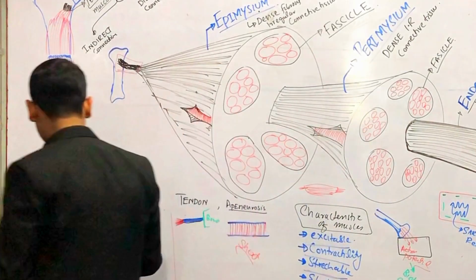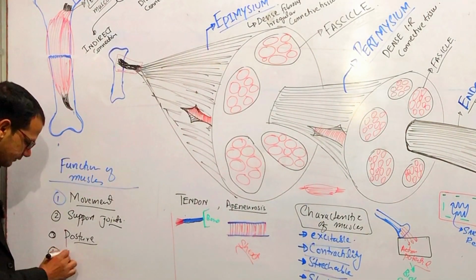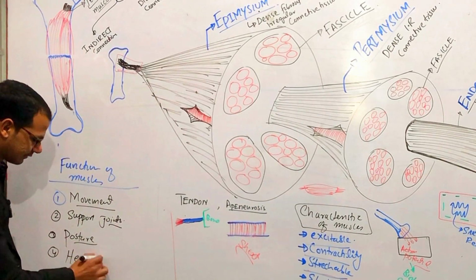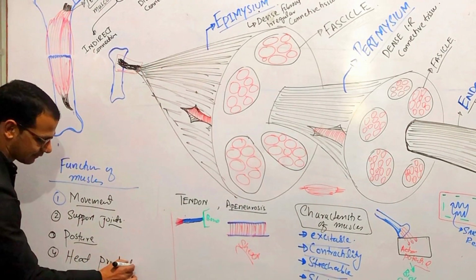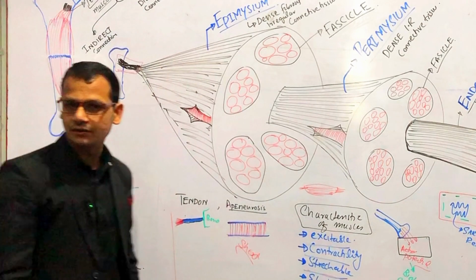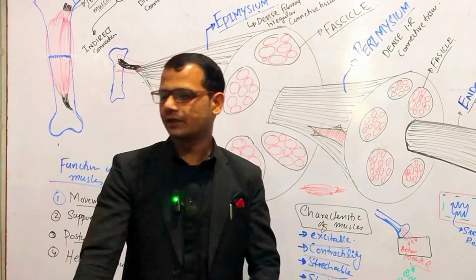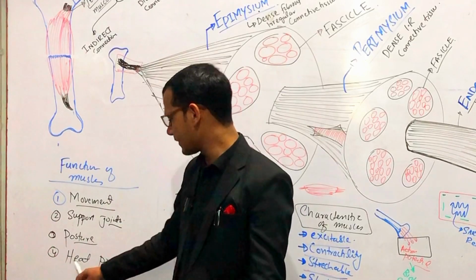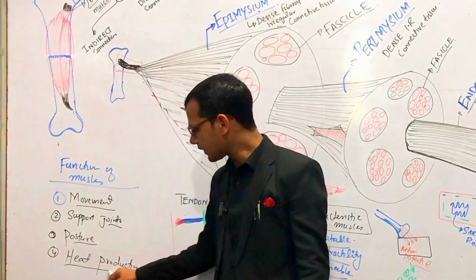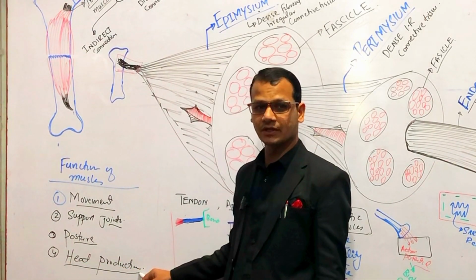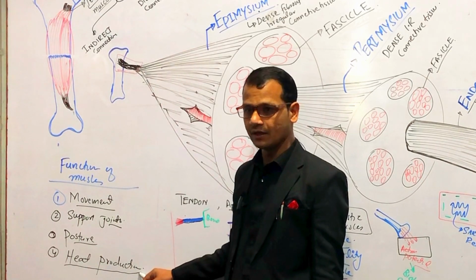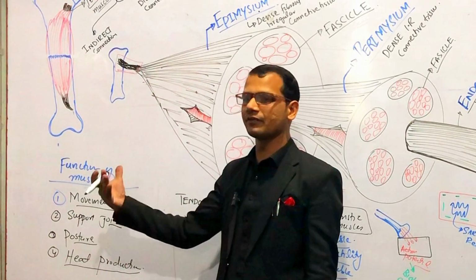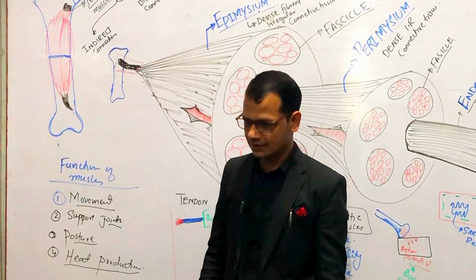Next, can I say heat production? The metabolism: when the muscles are exercising or contracting, relaxing, they form heat. So temperature production and temperature maintenance, right? So muscles also have a role in homeostasis, right?